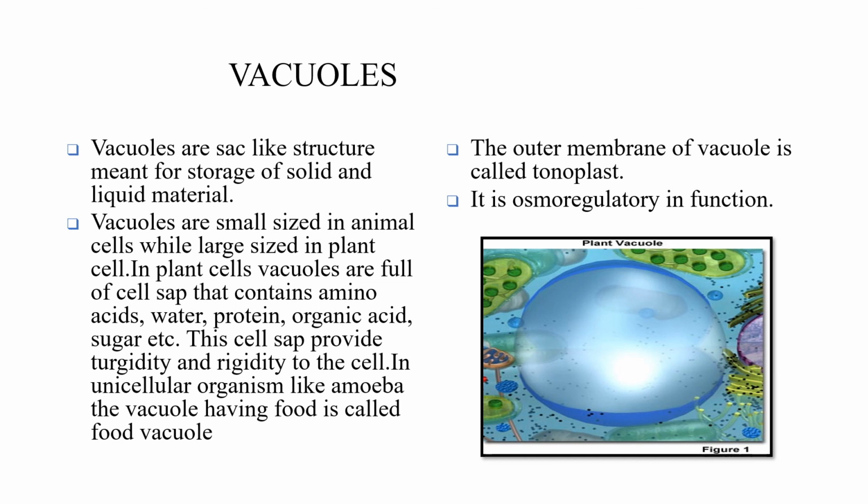In unicellular organisms like amoeba, the vacuole having food is called a food vacuole. Mostly in amoeba, we already saw food vacuole and contractile vacuole. Food vacuole holds food, and contractile vacuole holds the waste, the excretory materials. The outer membrane of the vacuole is called tonoplast. That only helps in maintaining the turgidity of the cell. It is osmoregulatory in function.